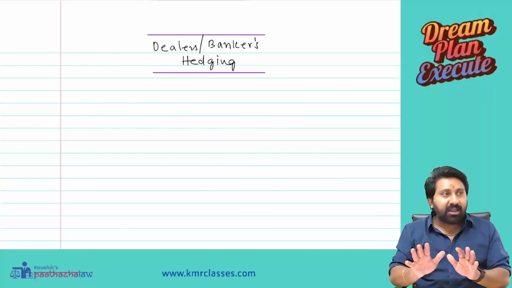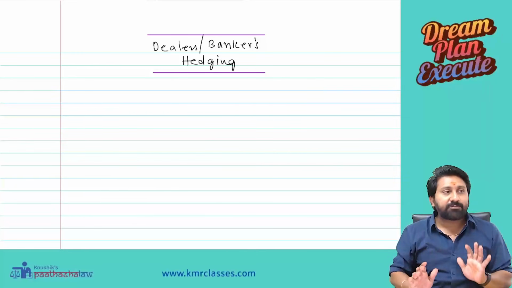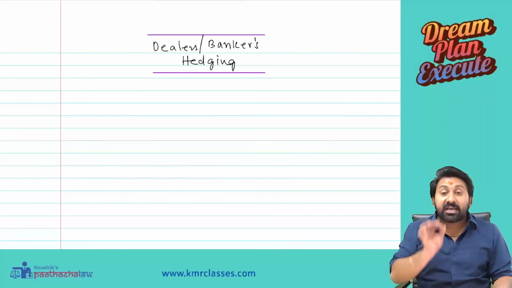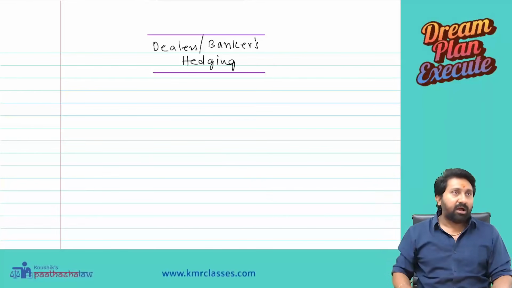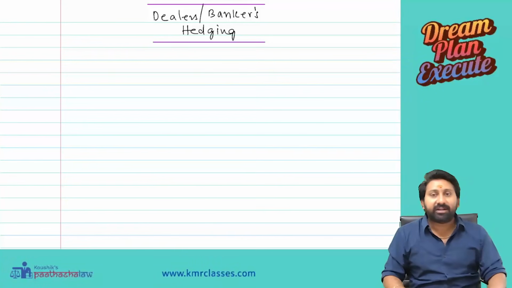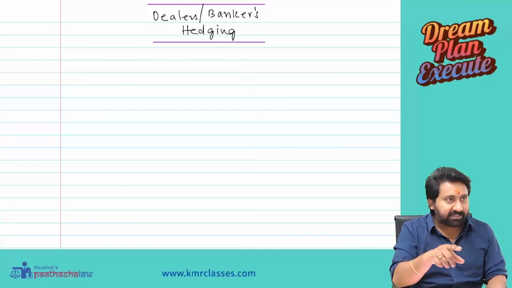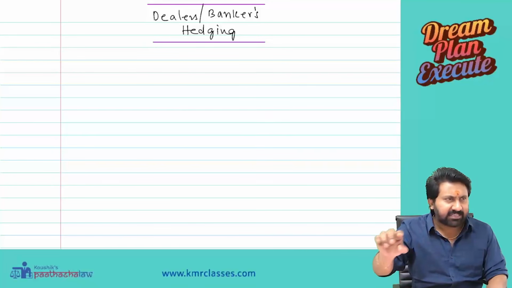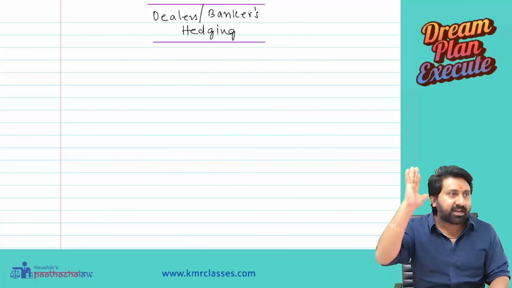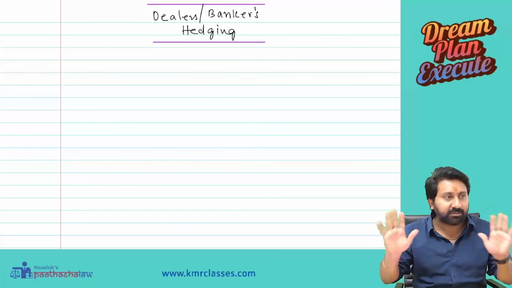So, whenever a banker is subjected to a risk, he will go by a hedging strategy called a cross currency deal, also called a covered deal. I will first explain the concept clearly, like the previous one. First 10-15 minutes, listen carefully to each and every point I repeat. After that, directly we will start doing the problems on this particular segment. That's it. Your concept will be completed by then.